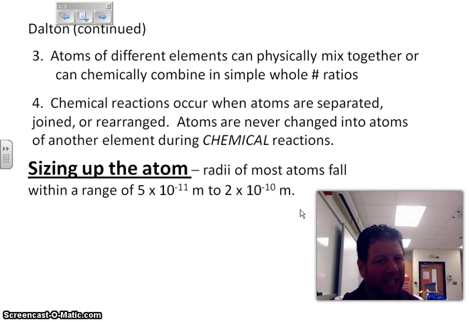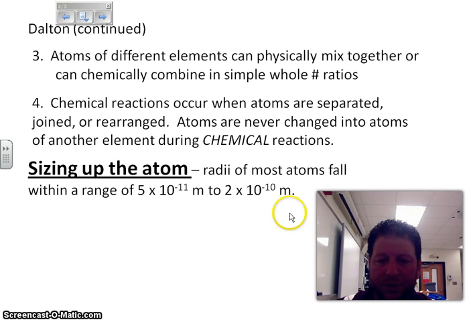When we talk about the atom, they're invisible to the naked eye, sure, but they are not invisible to technology. Through the use of a scanning tunneling microscope, we have determined that the radii of most atoms fall within a range of 5 times 10 to the negative 11th meters to 2 times 10 to the negative 10 meters.